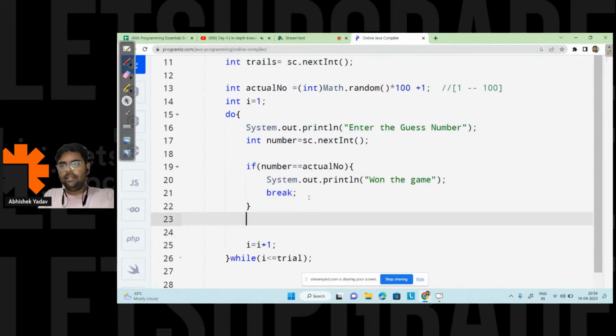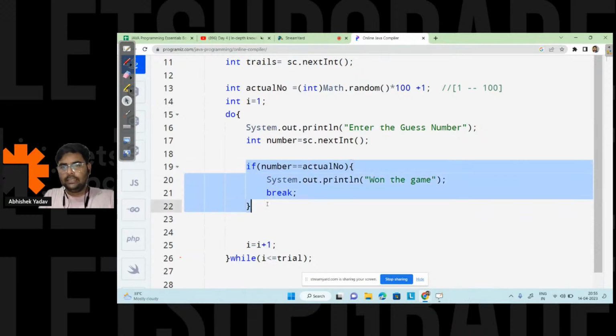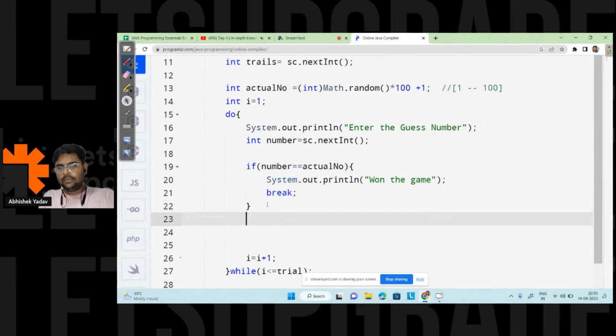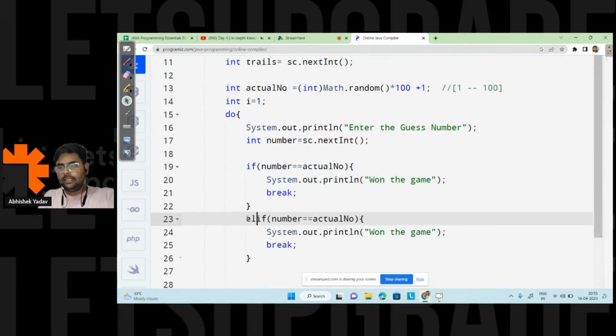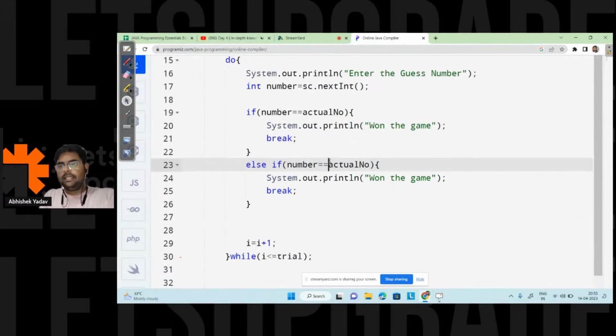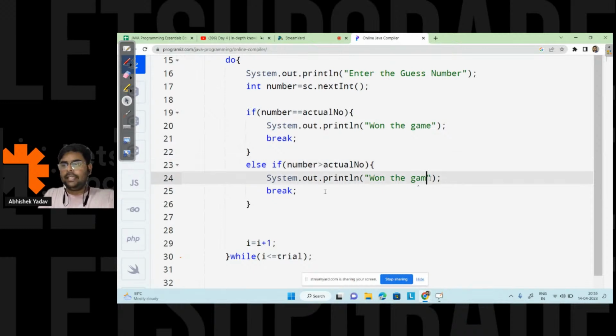After that I will write the second condition. Else if the number you guessed is greater than the actual number, then here I will write, number is too high. I will remove this break part.